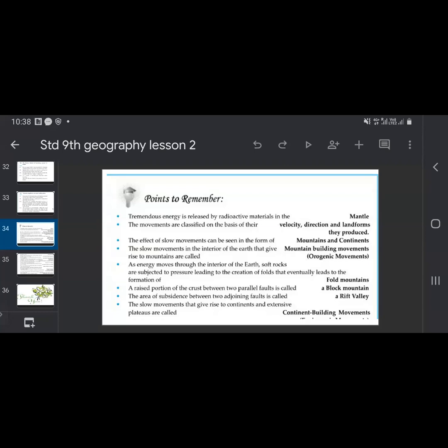As energy moves through the interior of the earth, soft rocks are subjected to pressure, leading to the creation of folds that eventually lead to the formation of fold mountains. Then a raised portion of the crust between two parallel faults is called a block mountain. The area of subsidence between two adjoining faults is called a rift valley. The slow movements that gave rise to continents and extensive plateaus are called continental building movements.